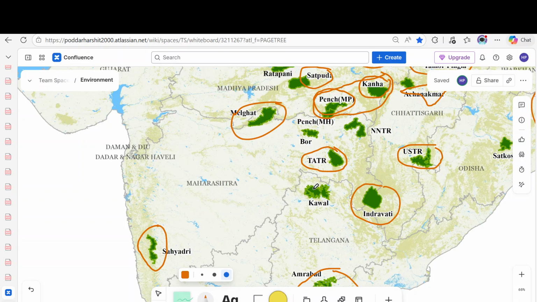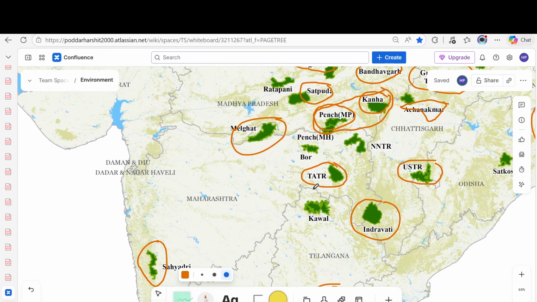Okay, and there is one tiger reserve named Navegaon Nagzira. Okay, Navegaon Nagzira Tiger Reserve. This is one of the bird areas. So Bor Tiger Reserve is there.